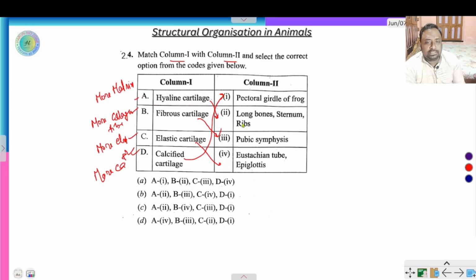Fibrous cartilage is where support is needed, providing strength, that is the pubic symphysis. In the pelvic girdle, pubic symphysis is present. Elastic cartilage is present in the eustachian tube and epiglottis, and calcified cartilage is present in the pectoral girdle of frogs. Okay. So the correct answer is B.